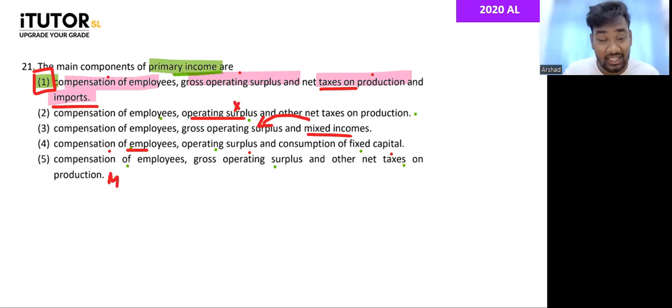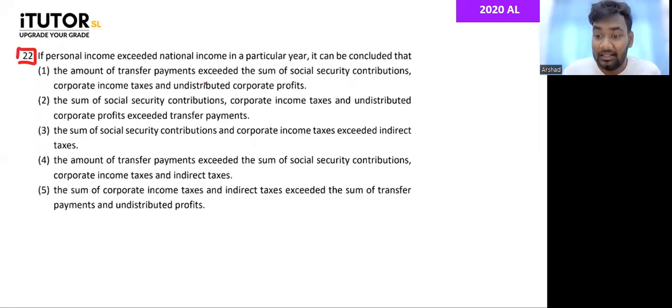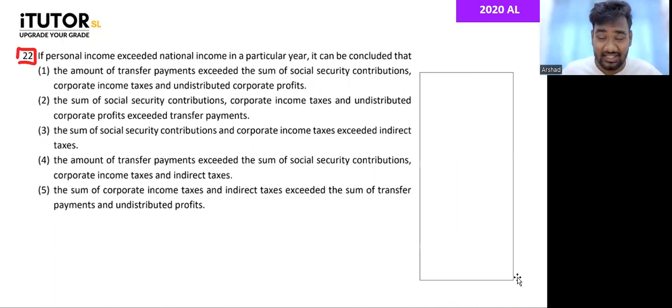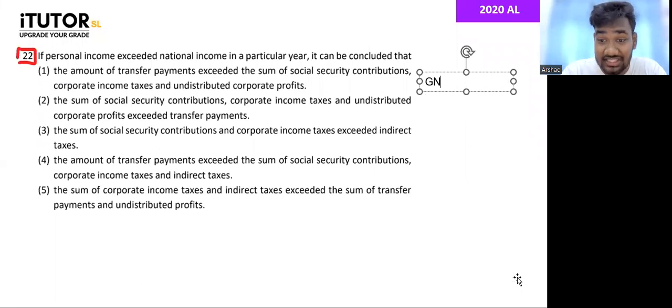Read the question carefully. Then, if personal income exceeded national income, guys, do you all remember, did we do this? Did I do this in the fast track or here? I remember discussing a question very similar to this. Where did we do this? Fast track? Right. So gross national income is the country's income, national income.